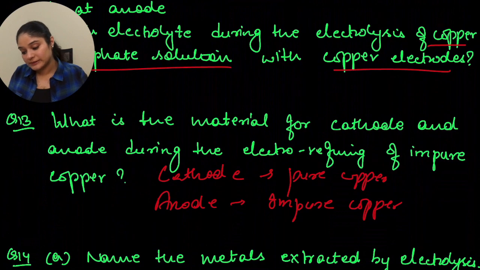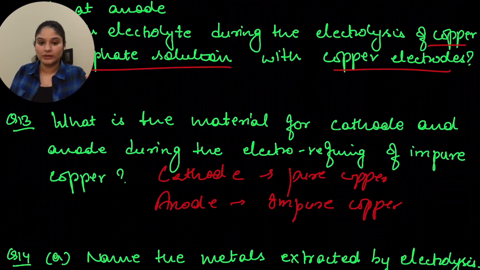The next question is, name the metals extracted by electrolysis. So you can have sodium, potassium, magnesium. Okay, so you can name any of them.